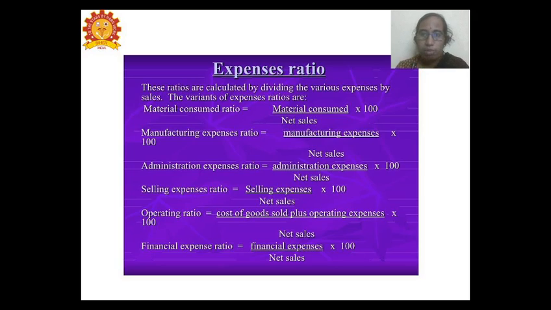We are able to make the analysis for each and every expense, highlighting it and taking it as a percentage, so we can find out the percentage for each and every expense.